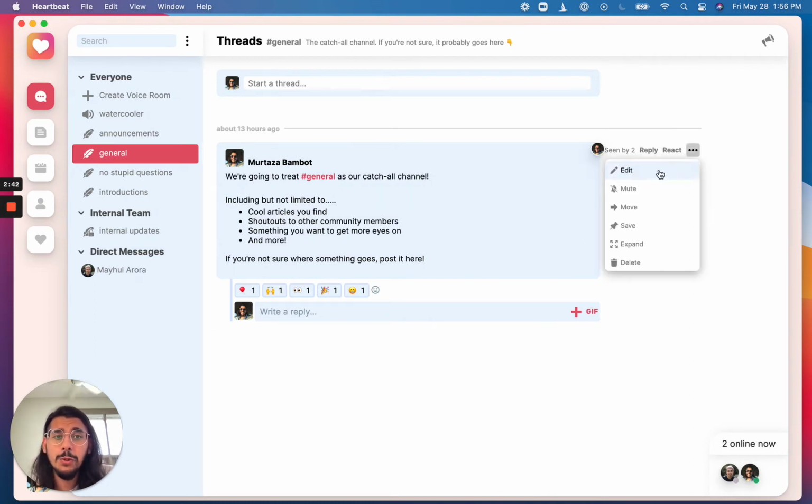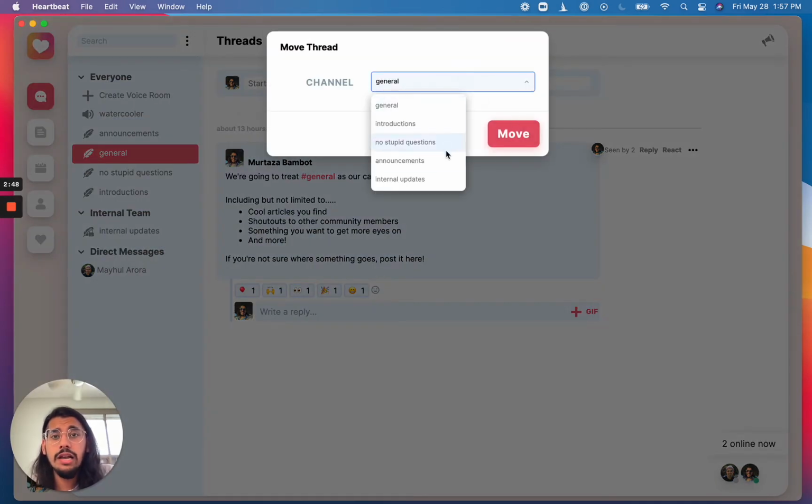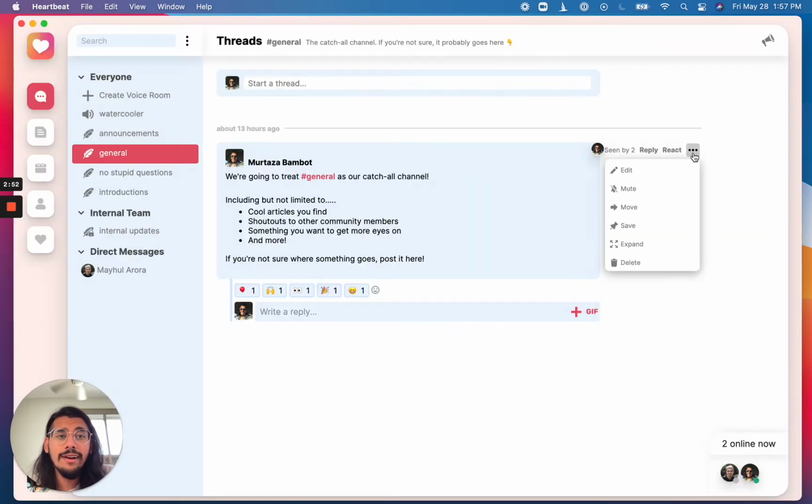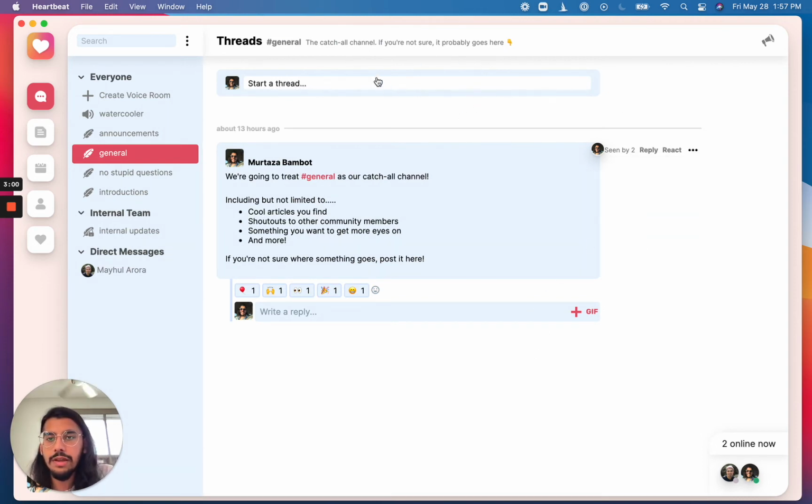Moderators can do some cool things where you can mute a thread, you can edit a thread and change it. You can even move it to a different channel if you need to. So I could say, hey, I actually want to move this to my announcements channel. And then you can even save threads and turn them into documents within your knowledge base. So there's a ton of cool functionality around threads that you can do.